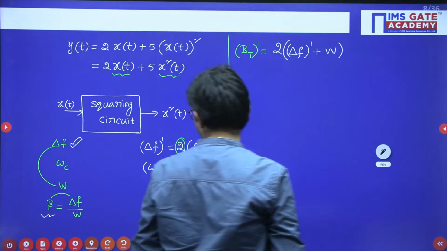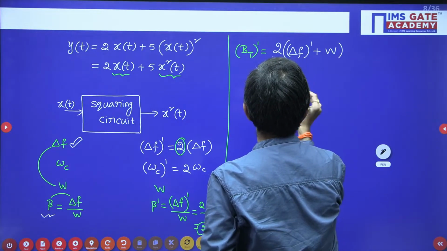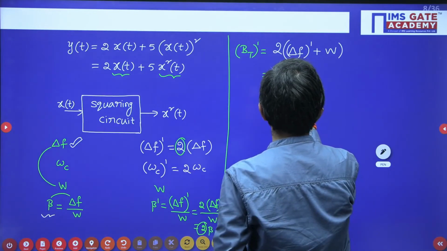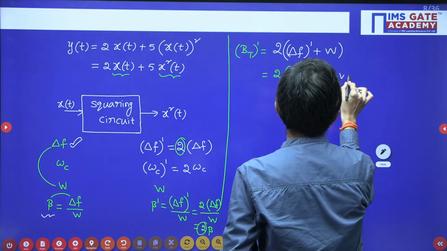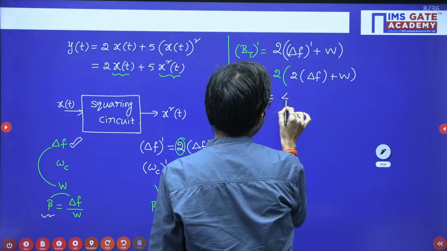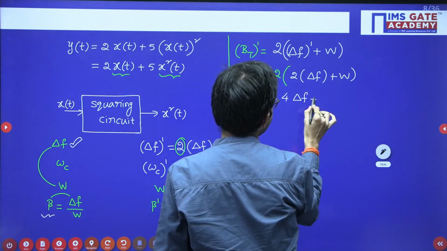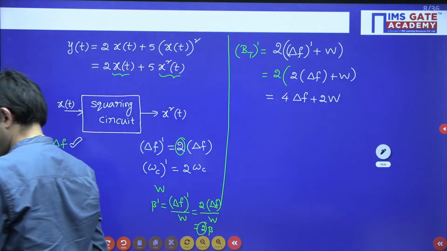Now substitute the delta f dash we got, 2 times delta f, plus W. Multiply 2 with both terms, so you get 4 delta f plus 2W.